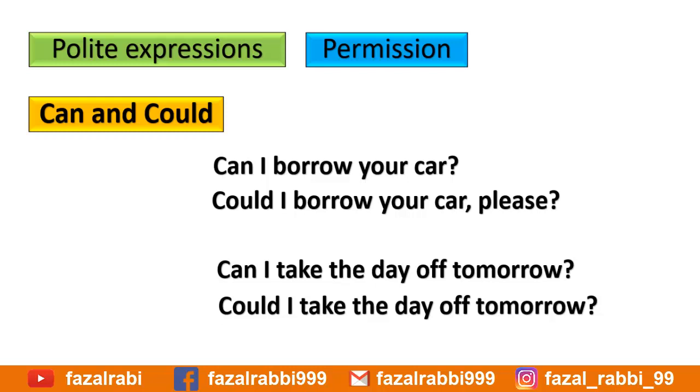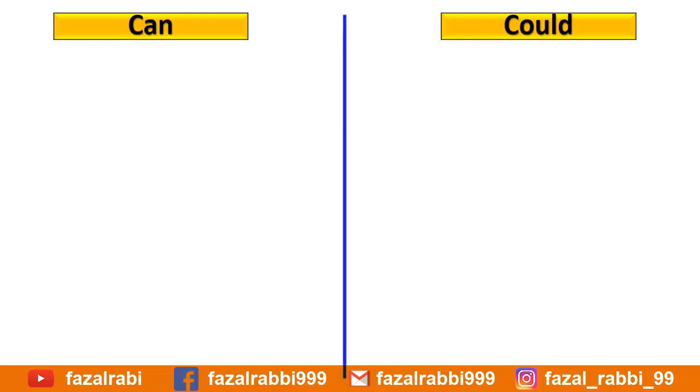If you are very friendly with your boss at work, you would use can. But if your boss is very strict, then you would use could. Now, I will compare can and could in one chart with the best examples to make it easy to understand. Use of can and could for general ability.